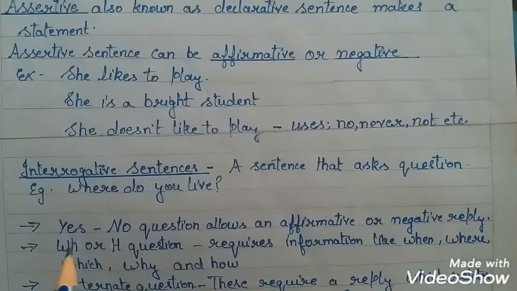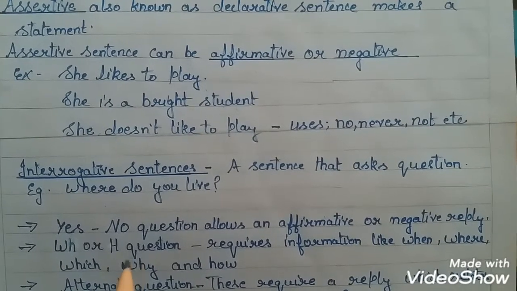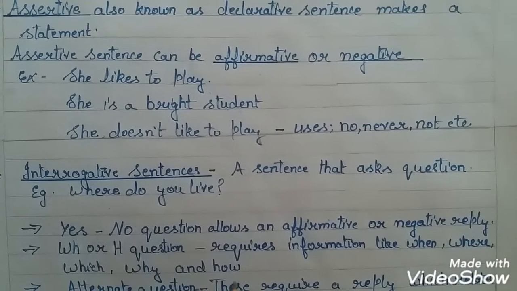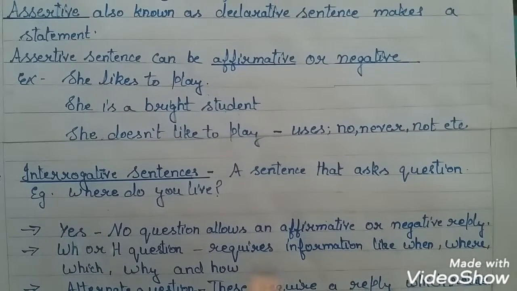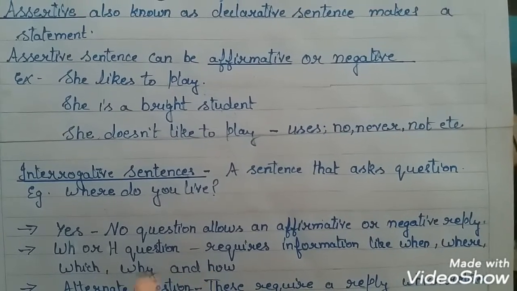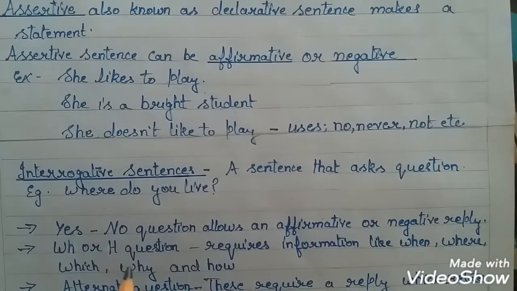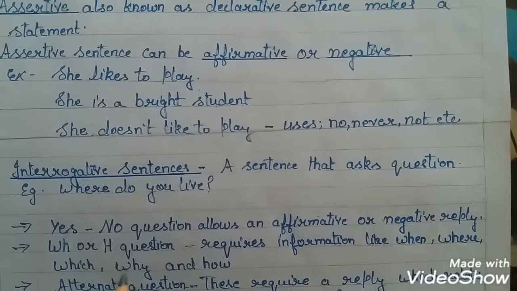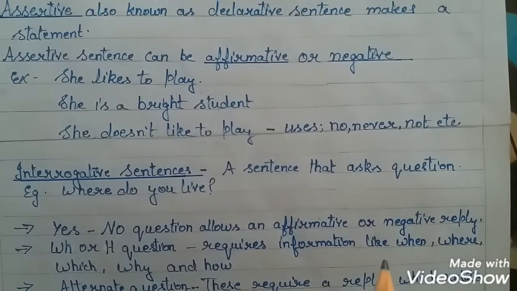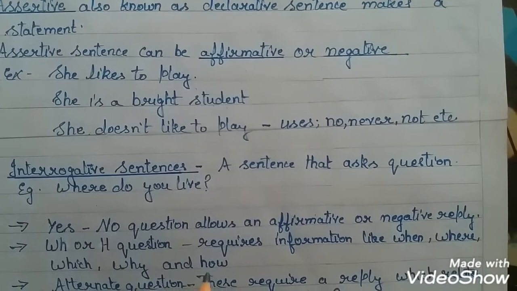The next form is the WH or H question. These WH or H questions require information like when, where, which, why and how. These are also known as WH or H word questions. For example, they begin with WH or H.